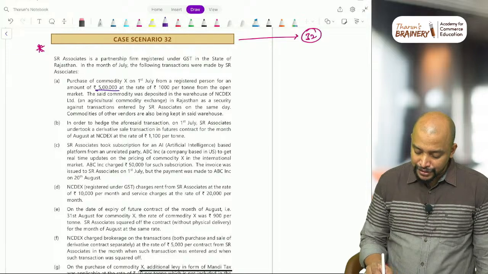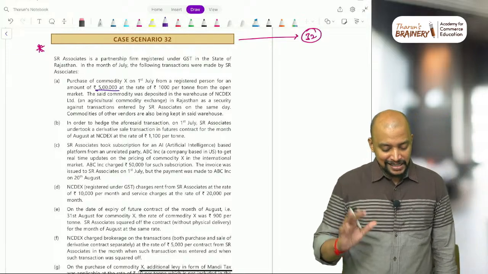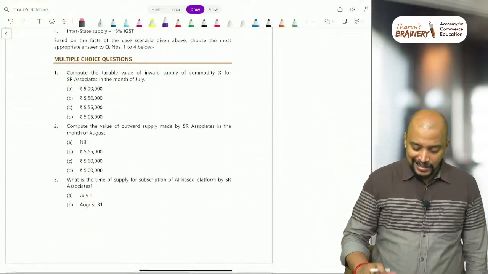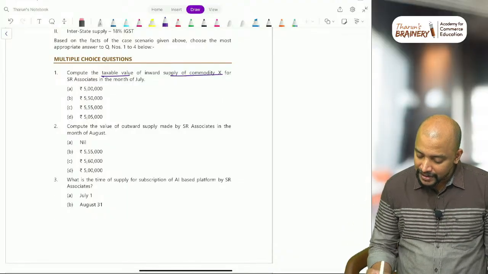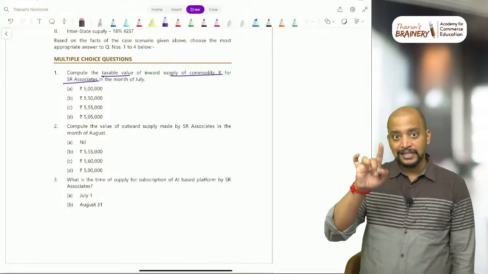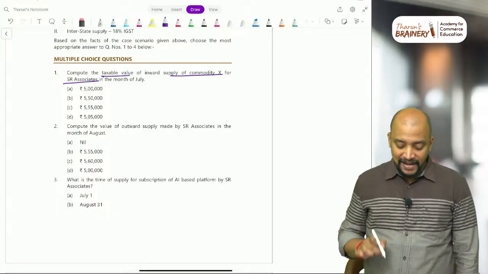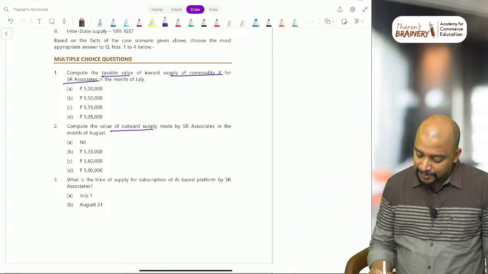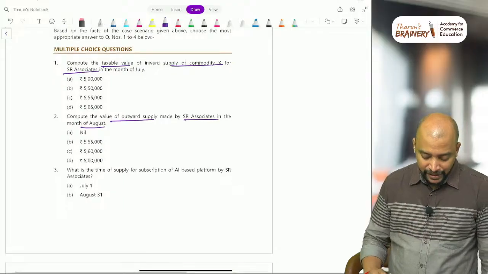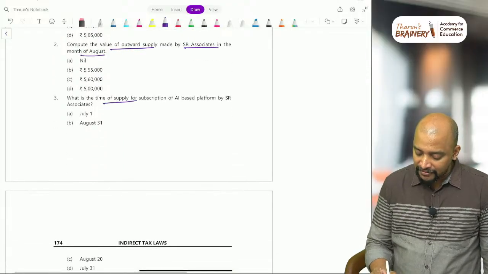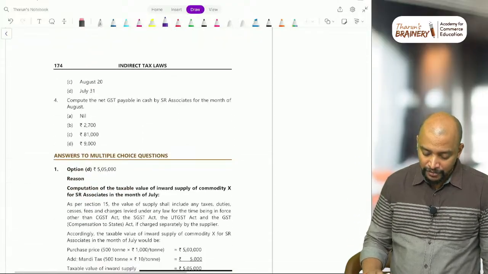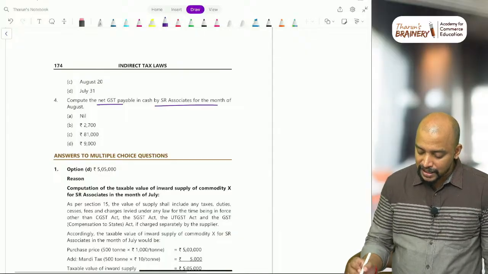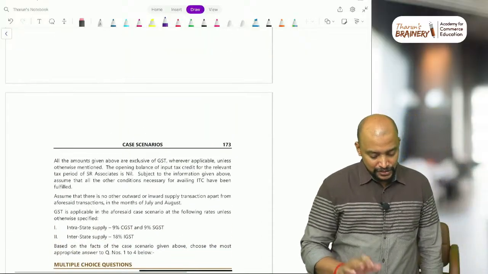Commodities of other vendors are also kept in the said warehouse. Okay, they are purchasing 5 lakhs. What are the questions here? Compute the taxable value of inward supply of commodity X of SR Associates. So related to the commodity X, what is their value? Then value of outward supply made by SR Associates in the month of August. Then time of supply for subscription of AI based platform. Then net GST payable by SR Associates for the month of August. So these are the questions.